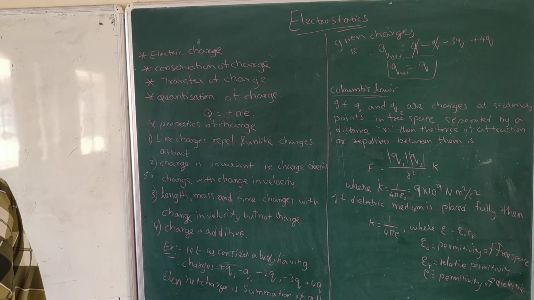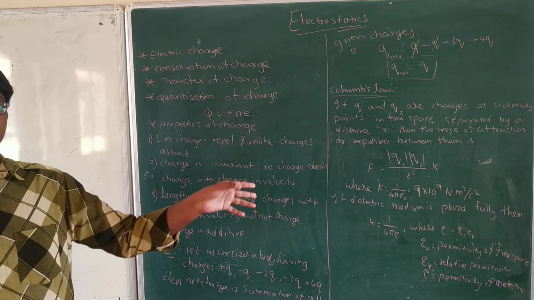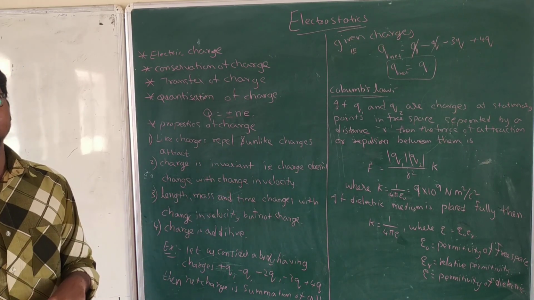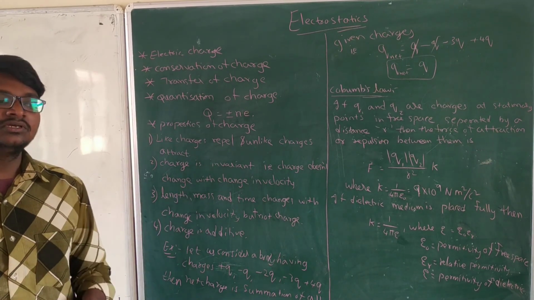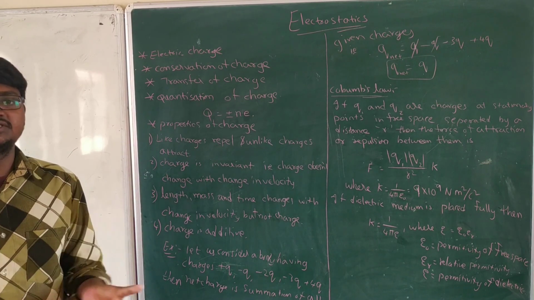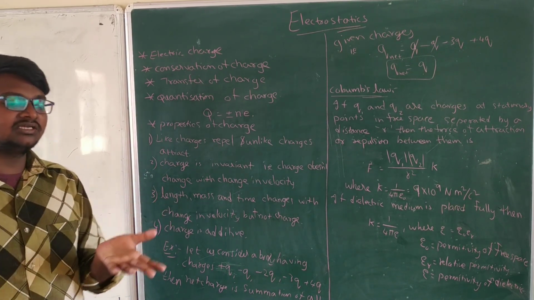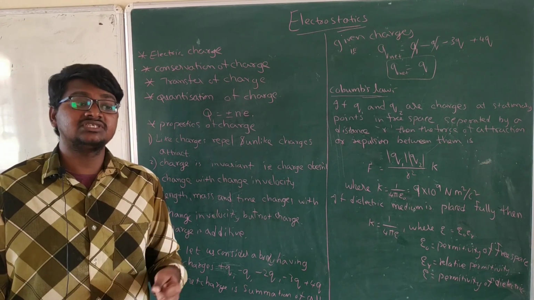Yes, just now I have explained. Length can be changed, mass can be changed, and even time can be changed if you reach the speed of light, or nearly equal to the speed of light. There will be some changes in mass, length and also time. We call them relativistic mass, relativistic length and relativistic time.